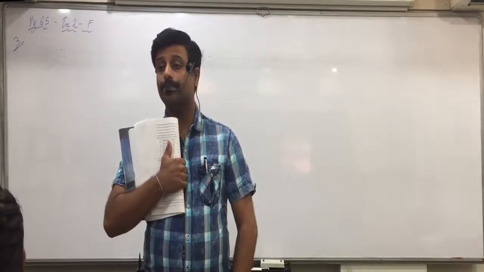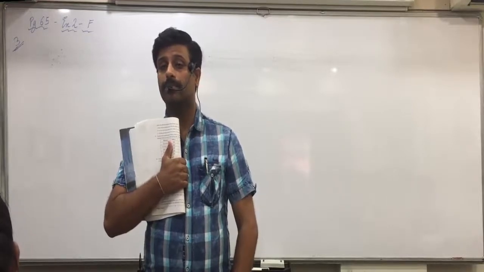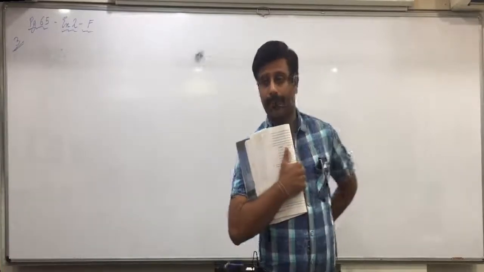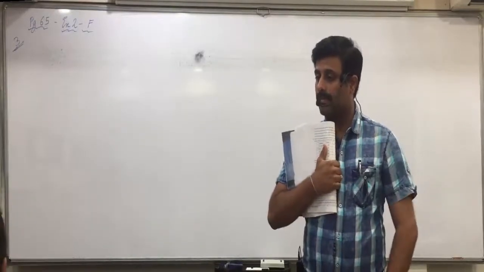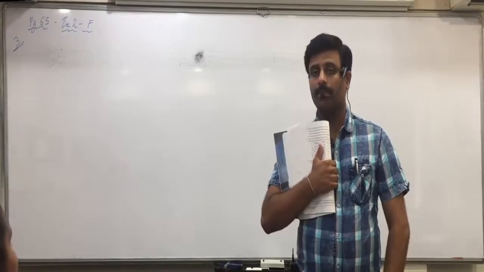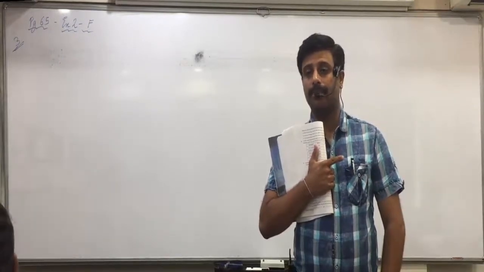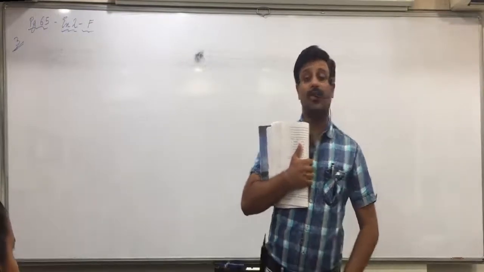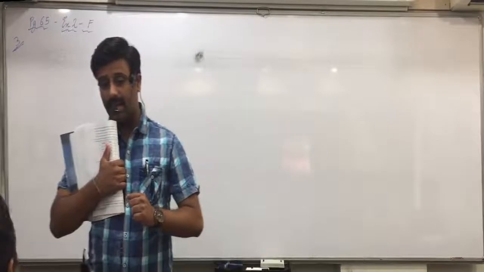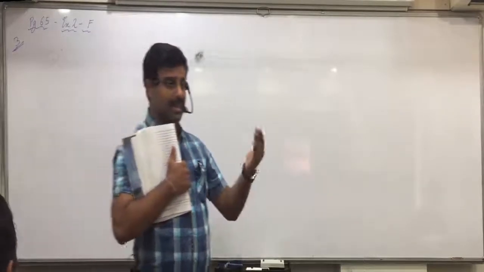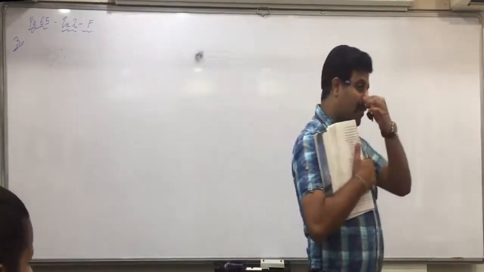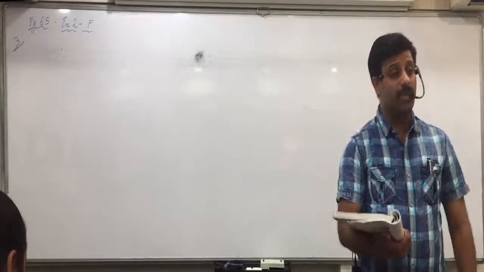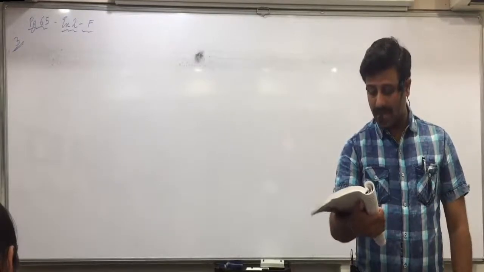Similar. With the mid value in a class, we can find the lower boundary point and the upper boundary point. Correct. How will you find the lower boundary point? Lower boundary point is equal to mid value minus class length divided by 2. And upper boundary point? Mid value plus class length divided by 2. Correct. So have you all noted it? Lower boundary point equals mid value minus class length upon 2, and upper boundary point equals mid value plus class length divided by 2. With the help of that, you will get one of the classes. Once you get one of the classes, then all other classes can also be obtained. What is the lowest observation?